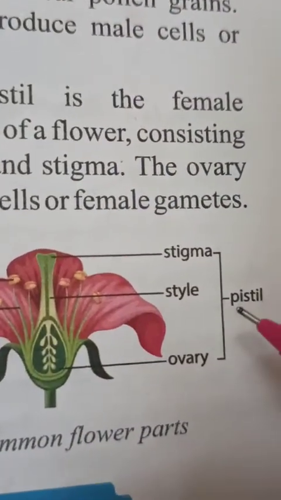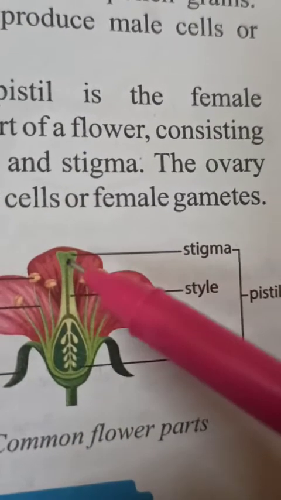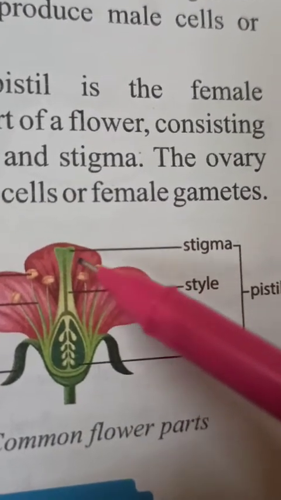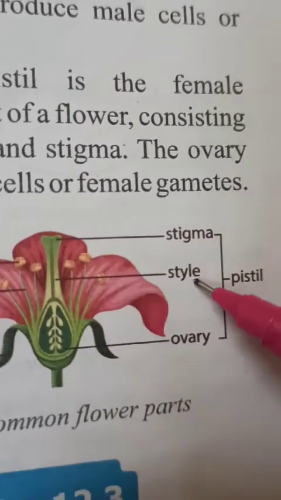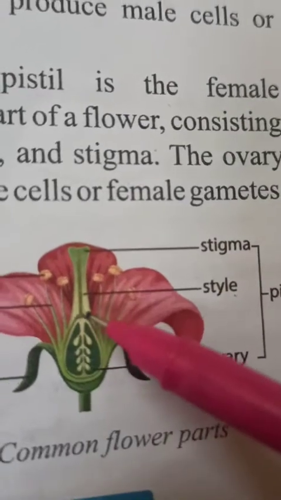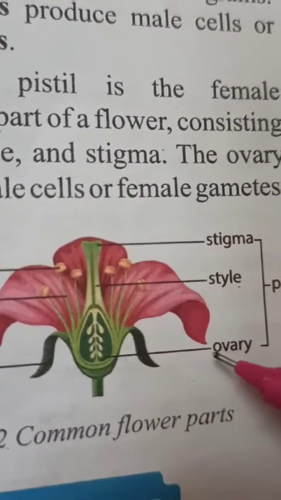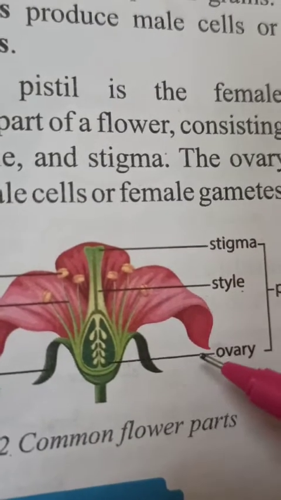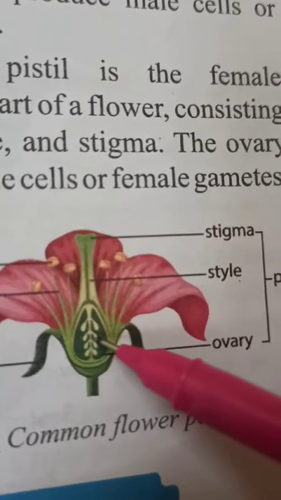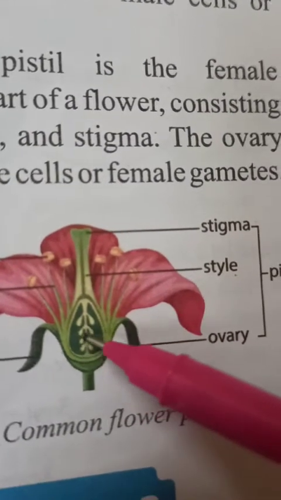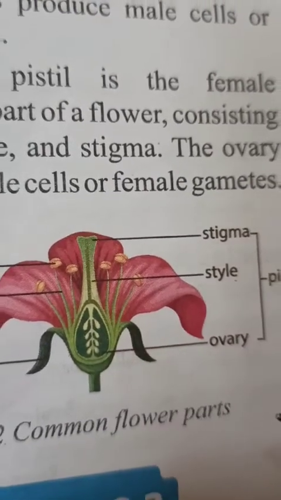So let's see the parts of the pistil. The pistil has three parts. The upper part is called the stigma, this long neck-like part is called the style, and the basal swollen part is called the ovary. Inside the ovary, you can see these small balloon-like structures. These are called ovules, which are